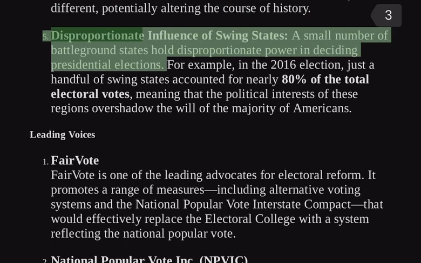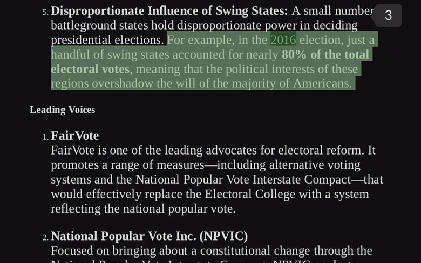5. Disproportionate influence of swing states. A small number of battleground states hold disproportionate power in deciding presidential elections. For example, in the 2016 election, just a handful of swing states accounted for nearly 80% of the total electoral votes, meaning that the political interests of these regions overshadow the will of the majority of Americans.